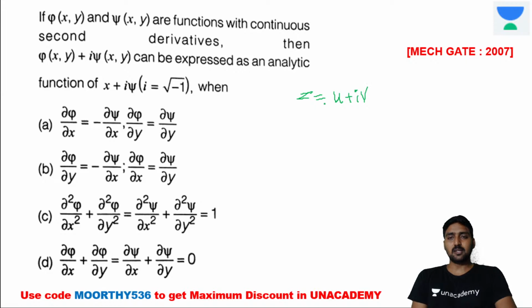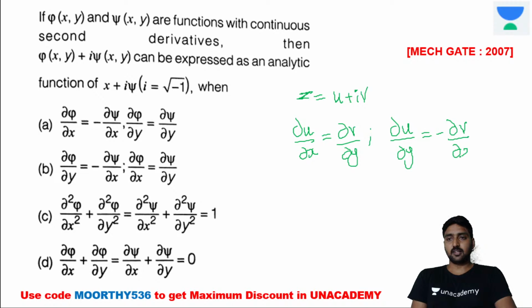If it is u plus iv, now I am going to substitute: dou u divided by dou x is equal to dou v divided by dou y. That's the first formula. Second one: dou u divided by dou y is equal to minus of dou v divided by dou x, right? So what they are giving here, instead of x, it's phi and psi.